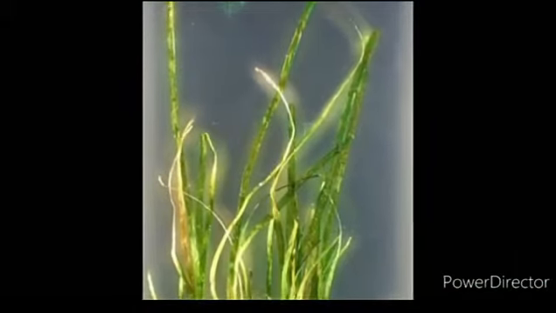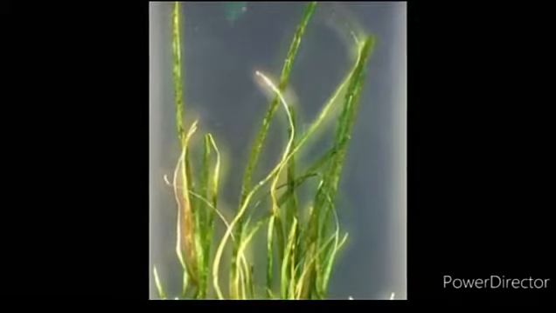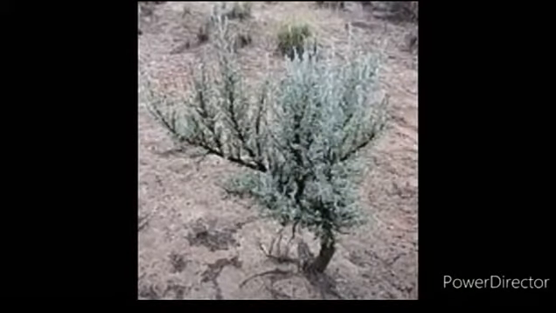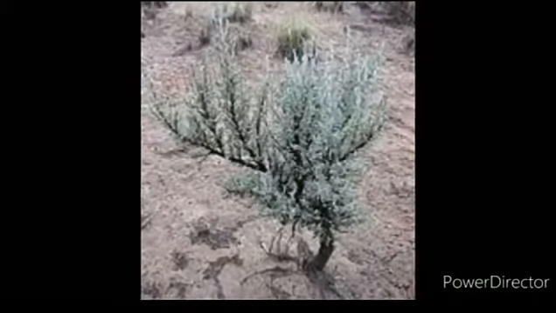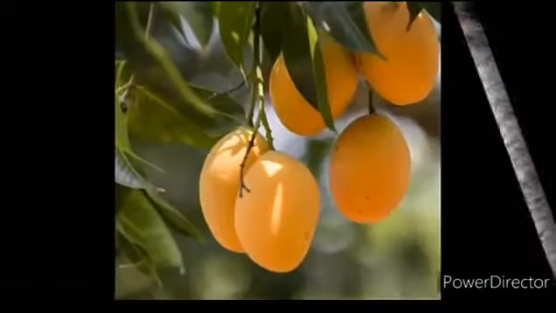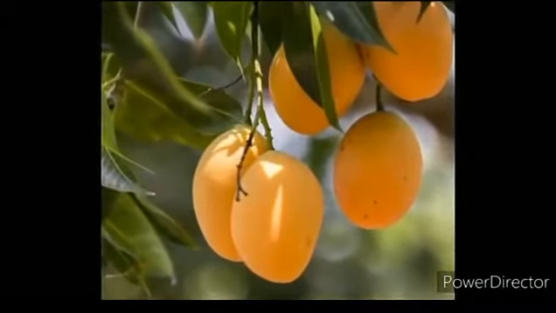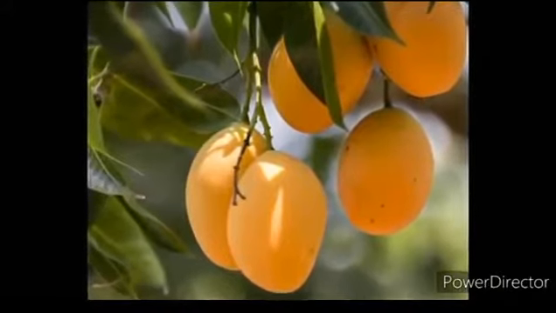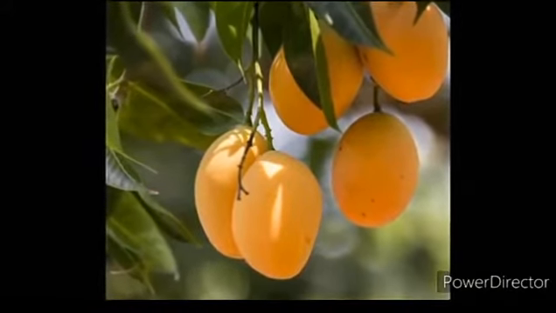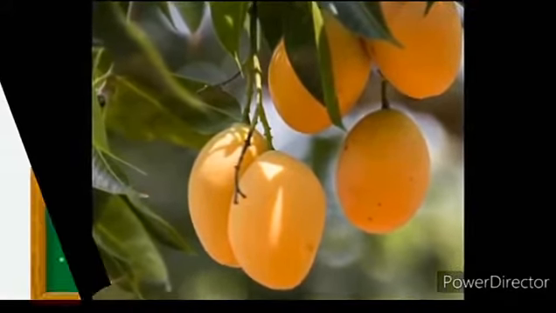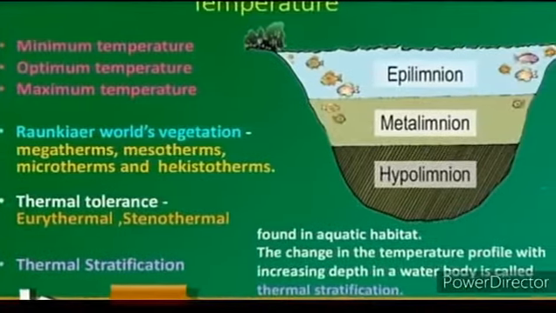Next is stenothermal. Organisms which can tolerate only a small range of temperature variation are called stenothermal. Example, mango and palm. Mango plants cannot grow in temperate countries like Canada and Germany.